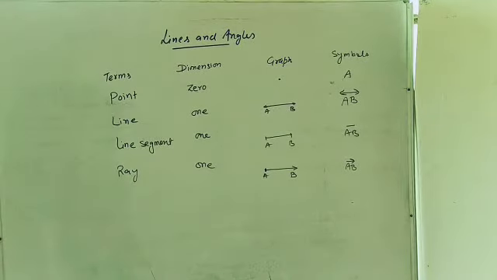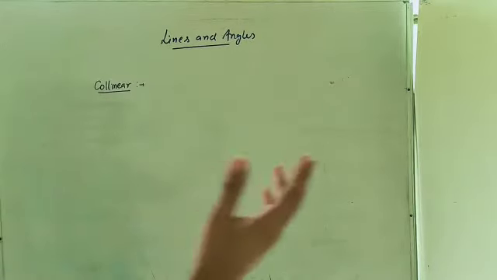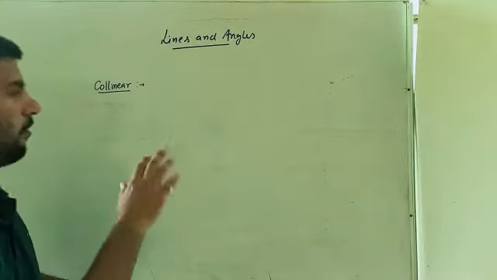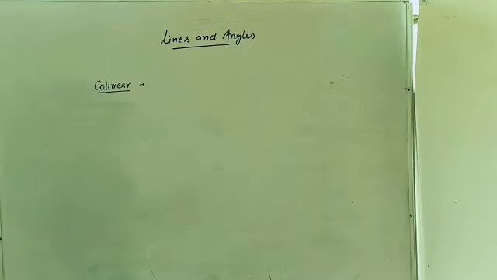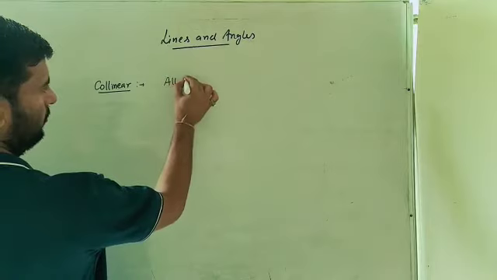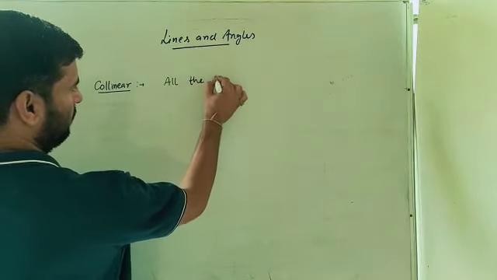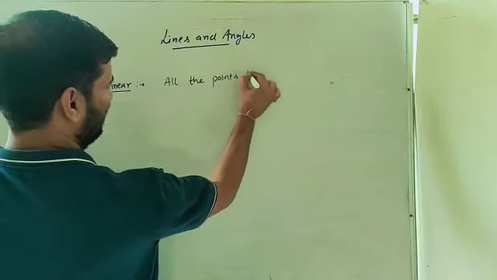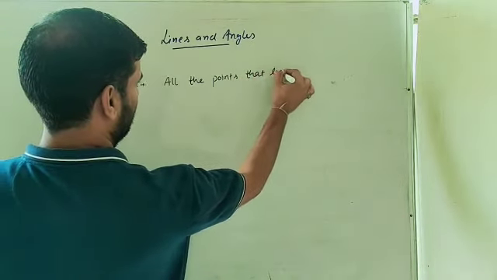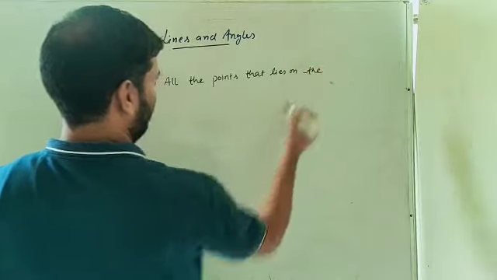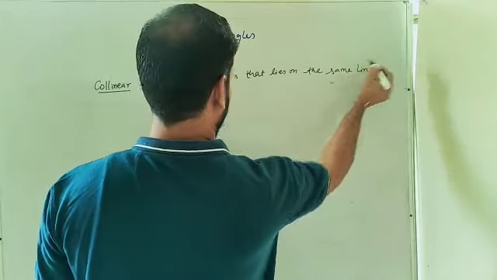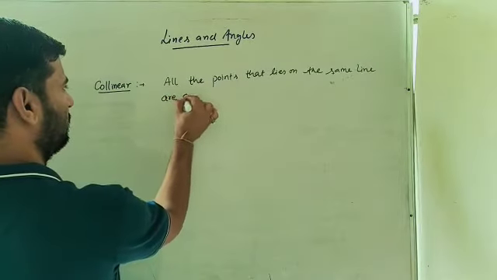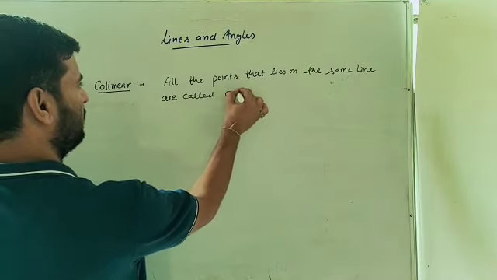Next one, let us discuss collinear and non-collinear. What are collinear? Collinear means if all the points lie on the same line, then these are known as collinear. So all the points that lie on the same line are called collinear.